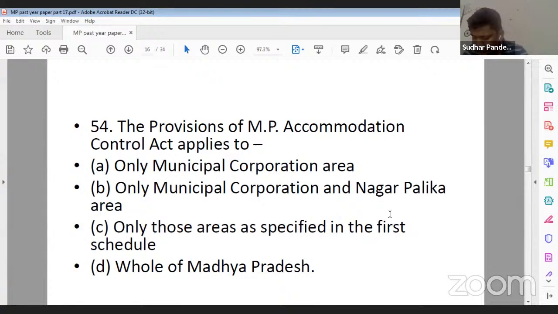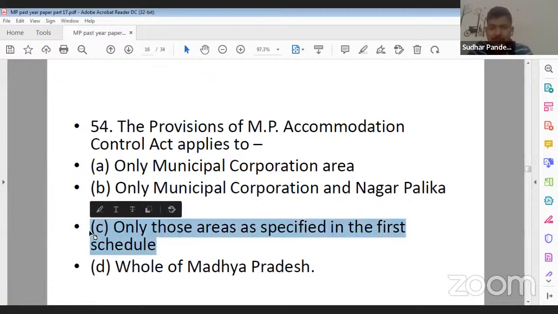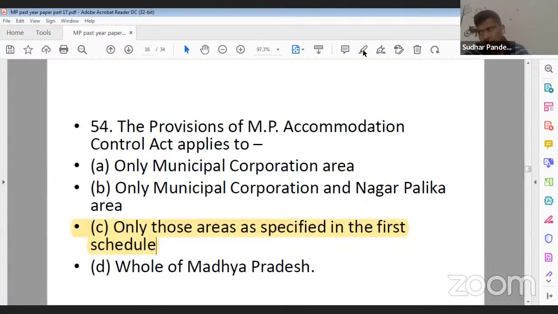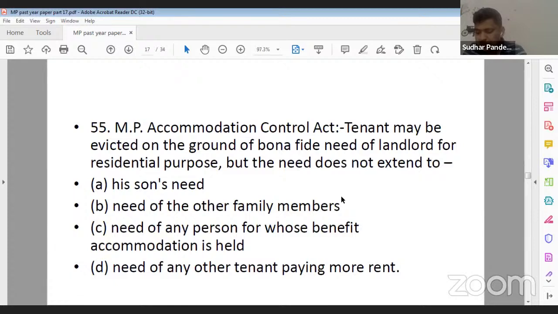Zahid Safi ji, sir, UP Judiciary. Zahid ji, most probably we can expect that in the month of October you will find the UP Judiciary notification, and the exam may be conducted in the month of November. That is my observation, I cannot be very much sure. 54, yes, Viniji, you are correct. C is the correct answer. Right. Next question is question number 55.